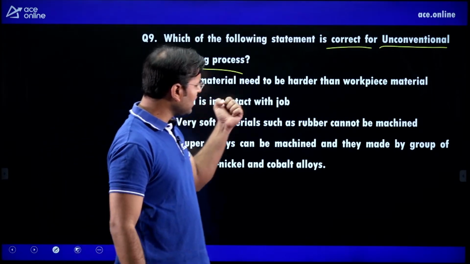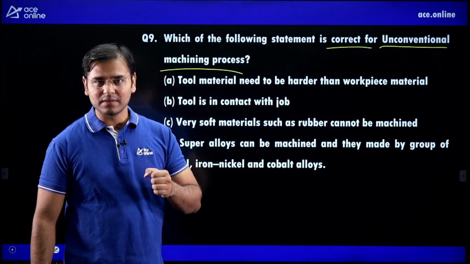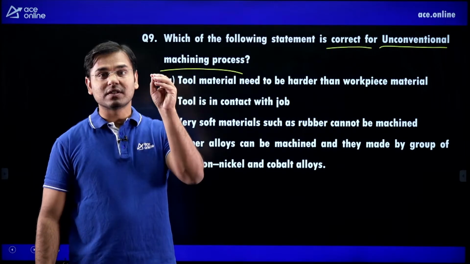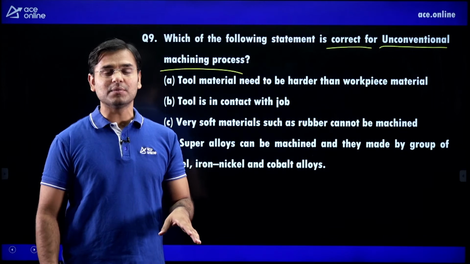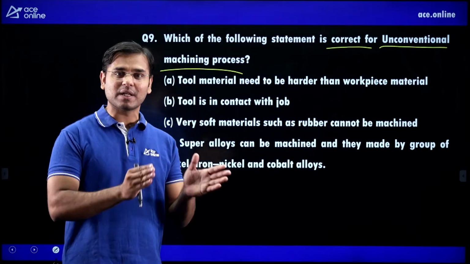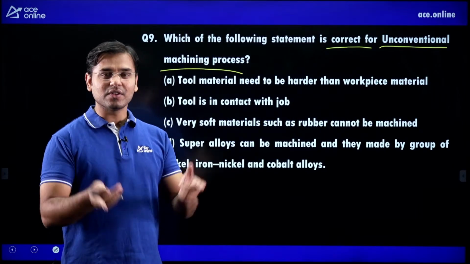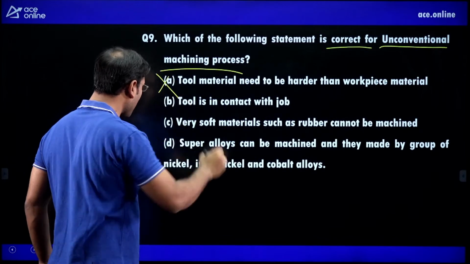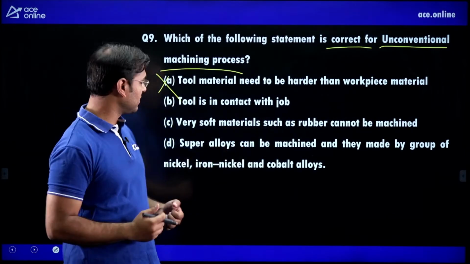Tool material needs to be harder than the workpiece. This is not metal cutting. This is not a tool on which we are working on a lathe machine. Whatever tool we are using on a lathe machine, that tool must be harder than the workpiece. That is traditional machining. This is non-traditional machining. Tool material needs to be harder: wrong. Tool material need not be harder than the workpiece.